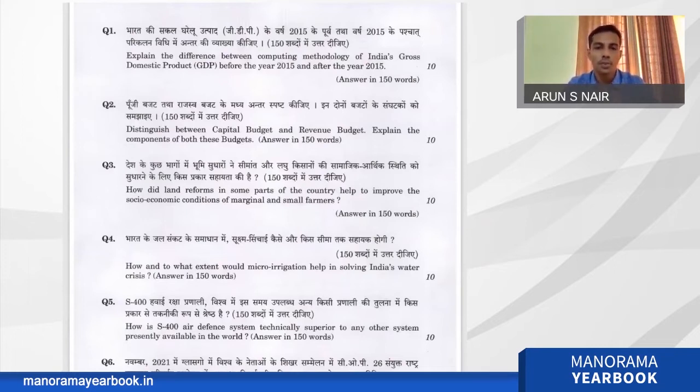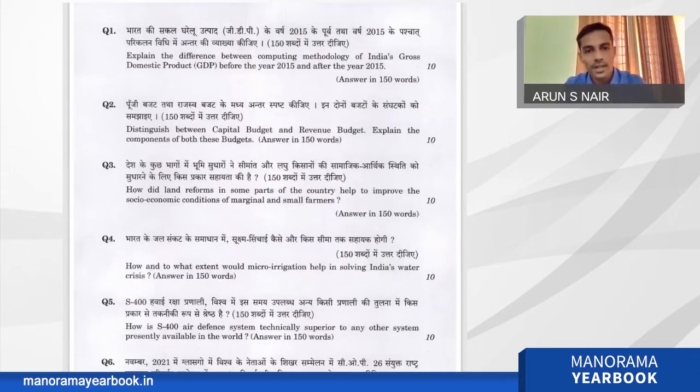It should be in a way that the paper evaluator gets the feeling that you limited the length to around 150 words. There can be flexibility: 150 means you can go up to 175 or 130. Similarly, for 250, you can go up to 300 or 225. That's not an issue. But whenever you start preparing, it is an art and a skill to fit your answers to the word limit and space limit. That is one of the skills that every UPSC aspirant should develop while preparing mains answers.